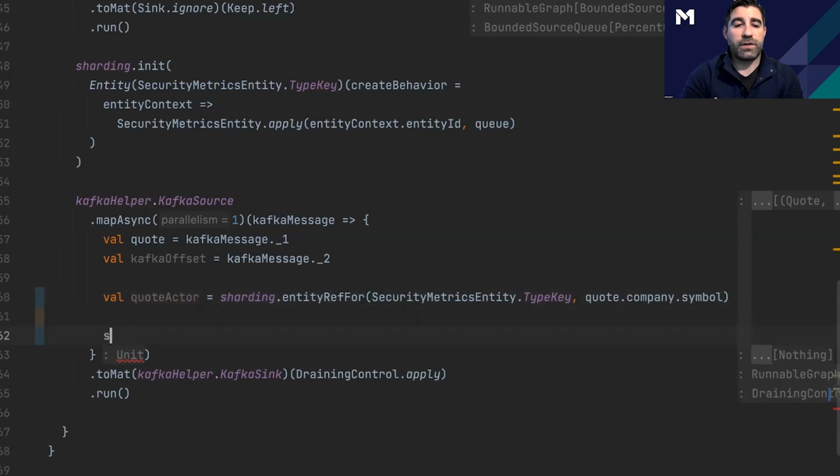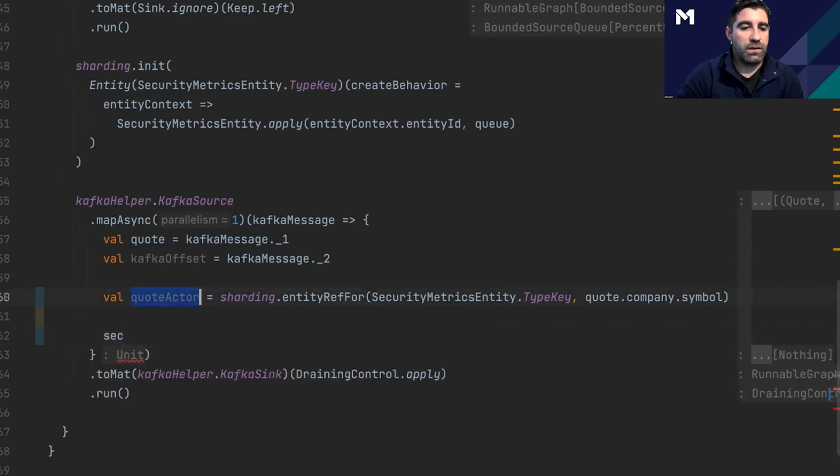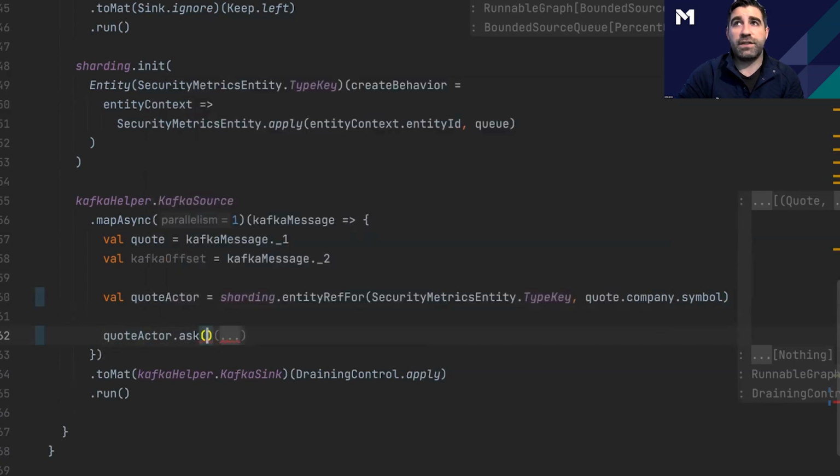And then last, we're actually going to send the message to the actor using something called an ask. So an ask is going to expect a specific message type back.